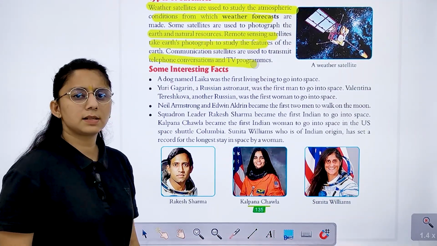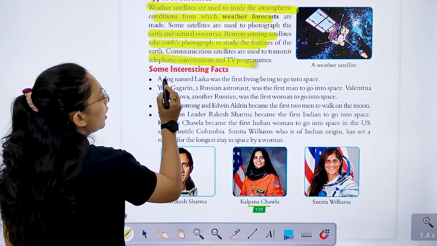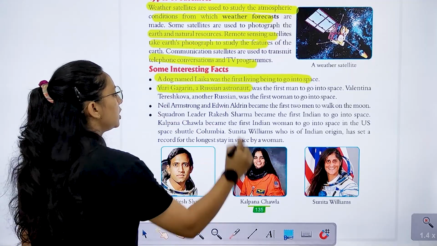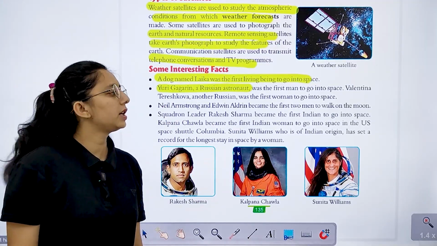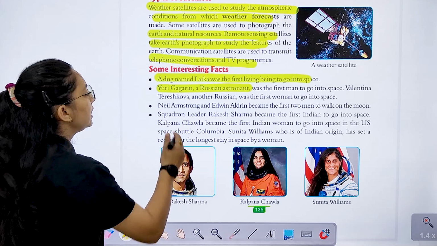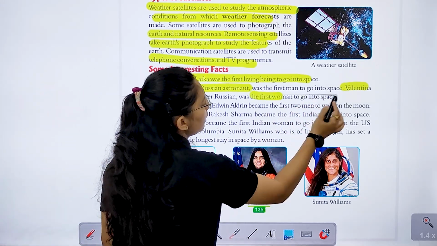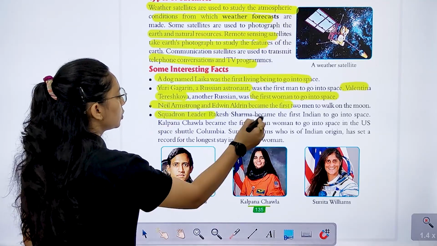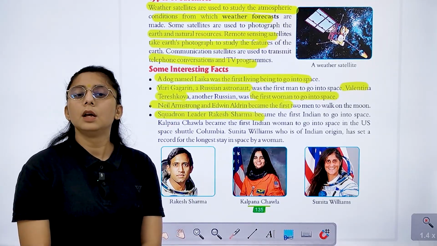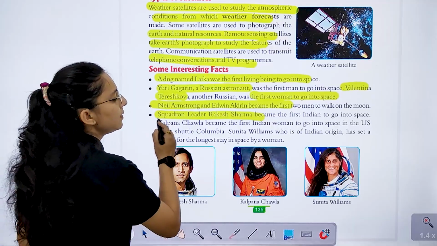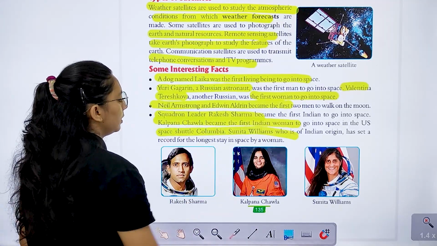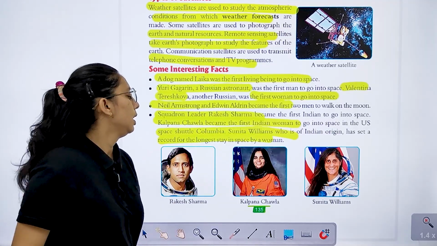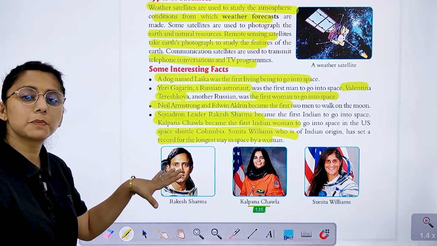Let's study some interesting facts. A dog named Laika was the first living being to go into space. Yuri Gagarin, the first Russian astronaut, was the first man to go into space, and Valentina Tereshkova was another Russian, a Russian woman. Neil Armstrong and Buzz Aldrin were the first men to walk on the moon. Squadron Leader Rakesh Sharma was the first Indian to go into space. Kalpana Chawla was the first Indian woman, on the shuttle Columbia. Sunita Williams is of Indian origin and has the record of the longest stay in space by a woman.